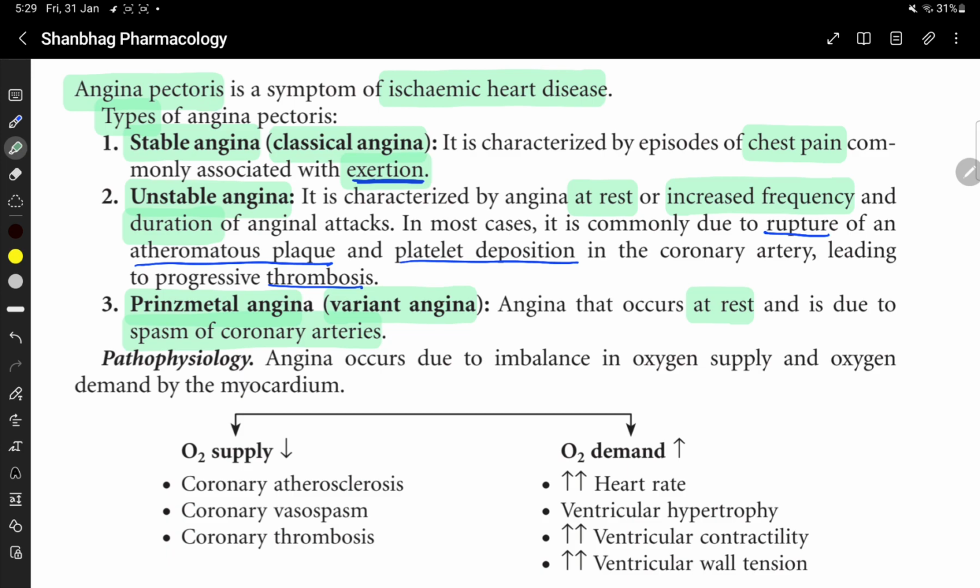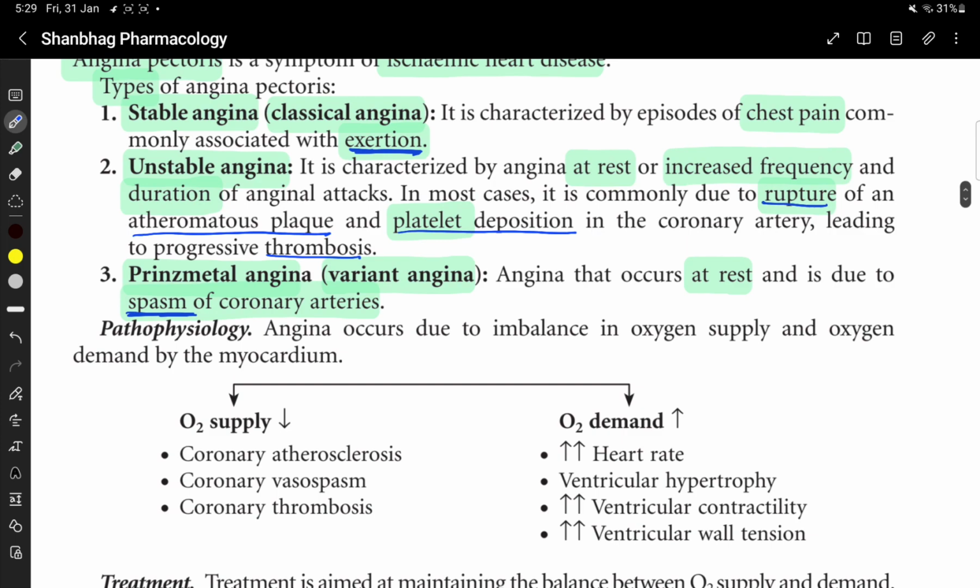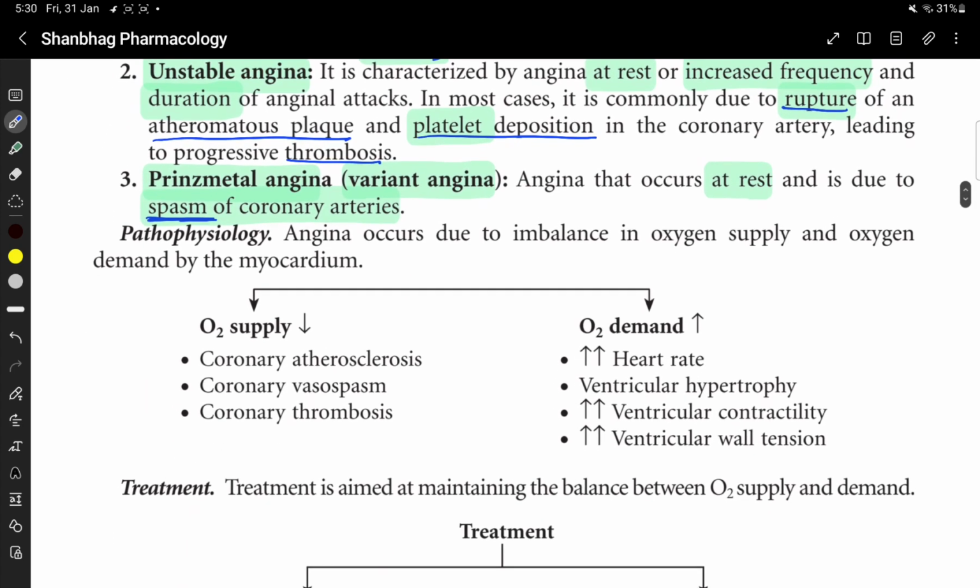Unstable angina is because of progressive thrombosis, due to the rupture of atheromatous plaque and platelet deposition. Prinzmetal angina or variant angina is the angina that occurs at rest and is due to spasm of coronary arteries. Stable angina is the angina associated with exertion.